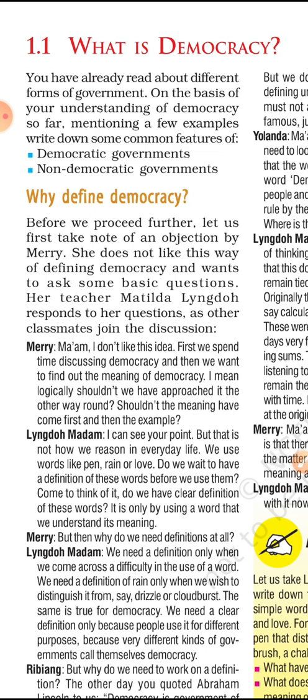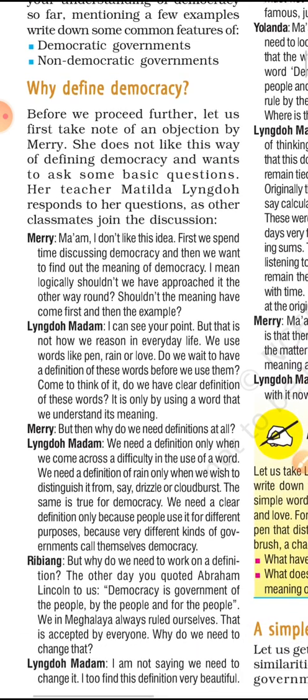So before we proceed further, let us first take note of an objection by Mary. She does not like this way of defining democracy, and wants to ask some basic questions. Her teacher, Matilda Lindo, responds to her questions, and other classmates join the discussion. So let's see.